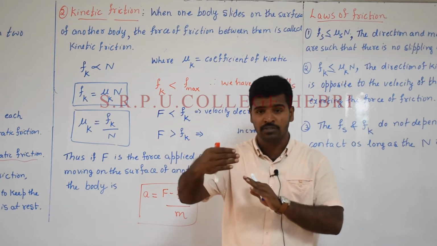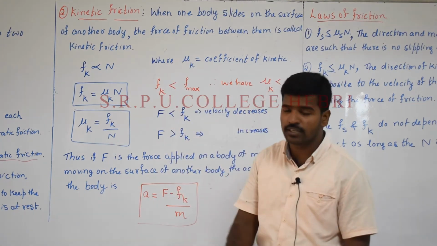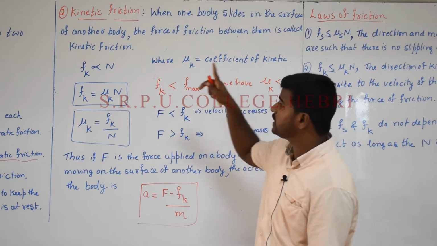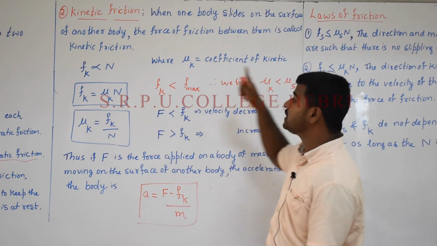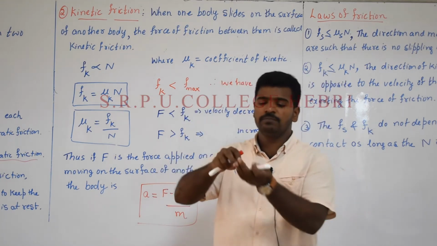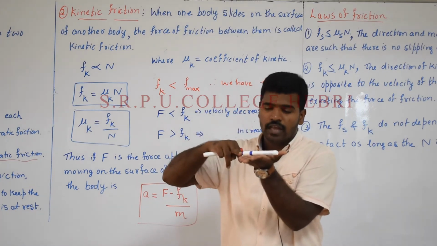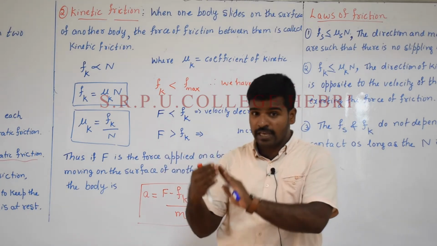That force is in terms of a tangential component. Therefore, what about that friction is considered to be kinetic friction? When one body slides on the surface of another body, the force of friction between them is called kinetic friction, which means when one body slides over another body, the type of friction is considered to be kinetic friction. Therefore, there exists an opposing force.